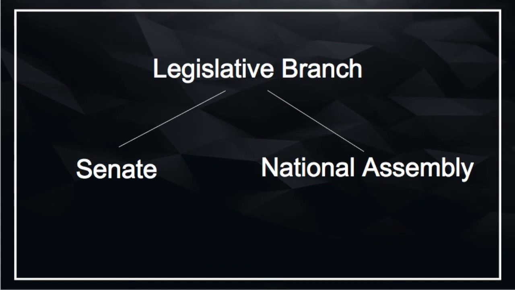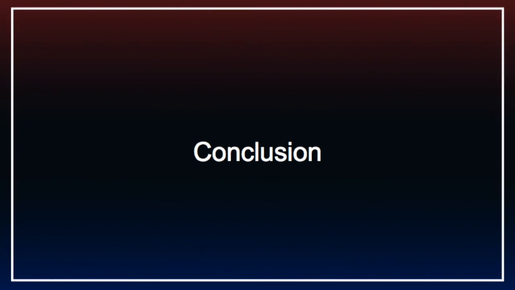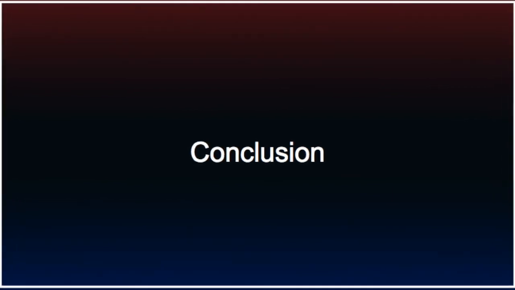Within the legislative branch, there's the Senate and the National Assembly. The National Assembly can submit and amend bills, vote on bills, as well as various other decisions. Senate can do the same, however, the main difference is that the National Assembly has the last word in the legislative process. In conclusion, the 21st century American president plays a vital role in keeping the nation running. As the United States is a federal republic, the citizens also play an important role in choosing the president through their electoral college.